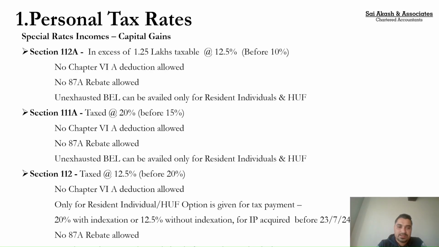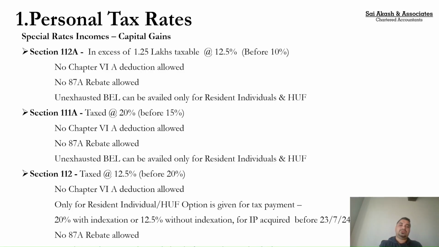Again, Chapter 6A deductions are not allowed, 87A rebate is also not allowed. However, you can make use of the unexhausted basic exemption limit. Again, this benefit of using the unexhausted basic exemption limit is available only for resident individuals and HUFs. For no other entity is this benefit available. And to be very frank, the basic exemption limit is available only to these assessees: individual, HUF, AOP, BOI, and artificial juridical person. For any other assessee, this basic exemption limit is not there. Flat income gets taxable for other kinds of entities.